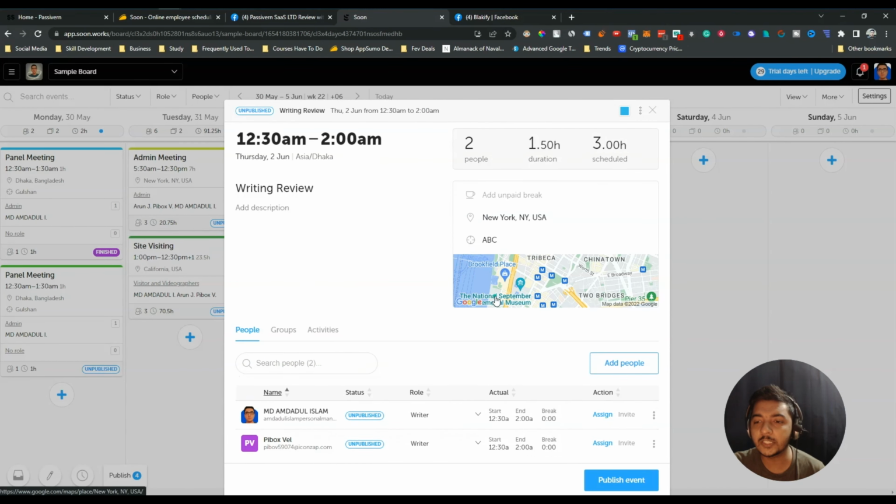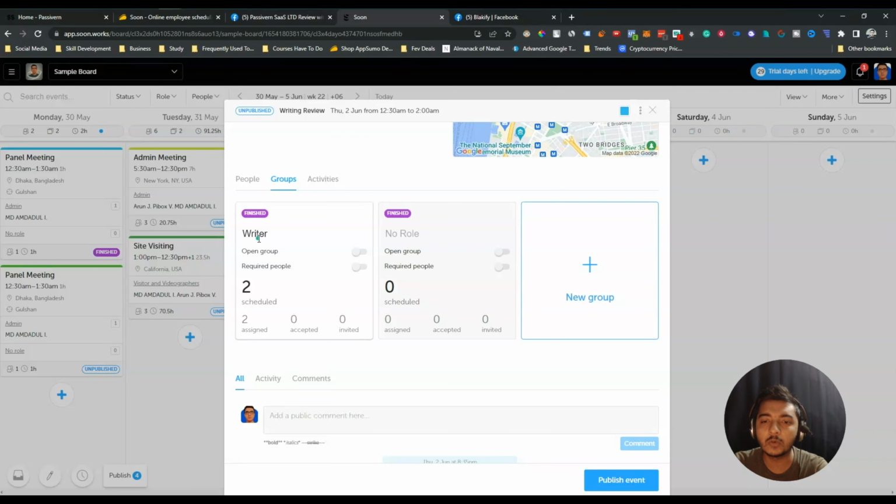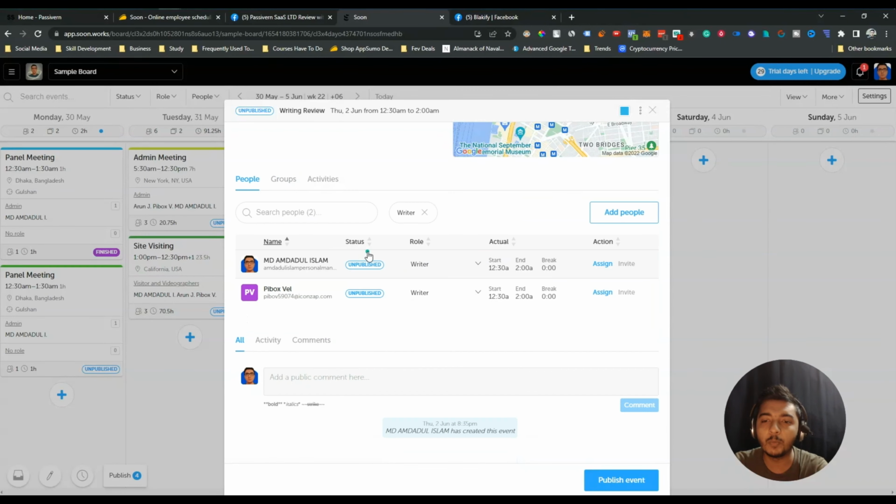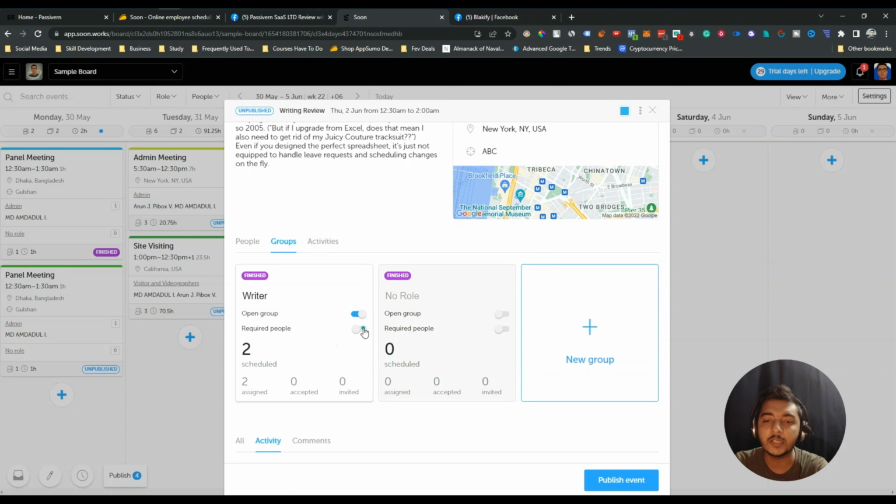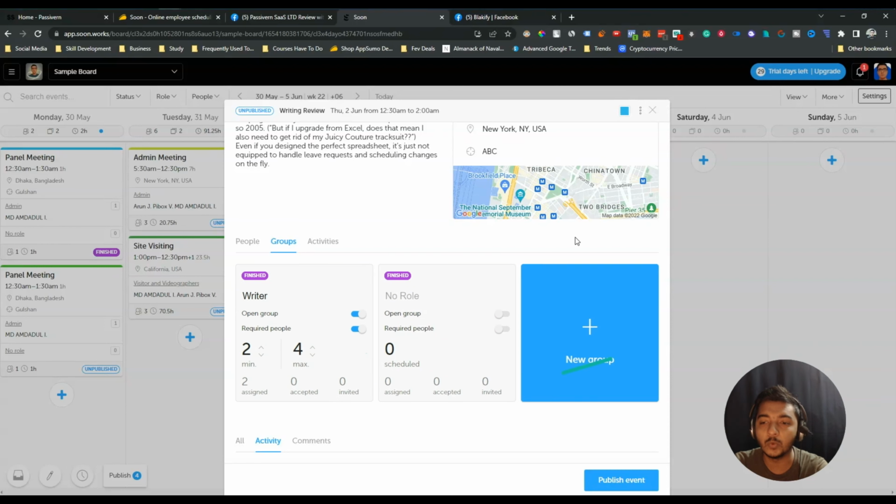And here you can see the groups, and here one group is writer, and you can open this work for this group basically. And then if I go to this group section again, let's say I will open it, and then you can select here record people. Let's say the maximum record people is 3 or 4, and the minimum record people is 2. And here you can add a new group also.